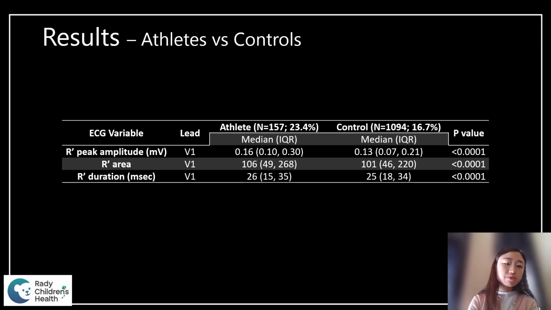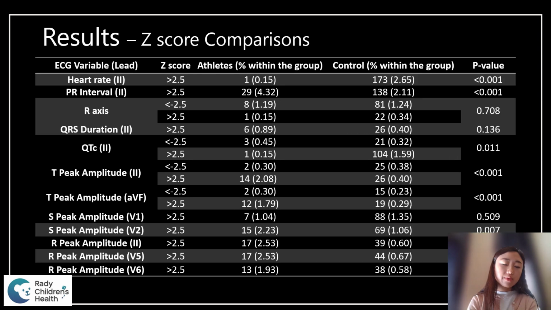There was about 23% of athletes that had this R prime waveform in V1, and about 17% of controls had the R prime waveform in V1. And overall, the athletes had longer duration, bigger area, and the larger peak amplitude of the R prime waveform than the controls. Now, one of the key findings of the paper is comparing the z-scores for these variables.